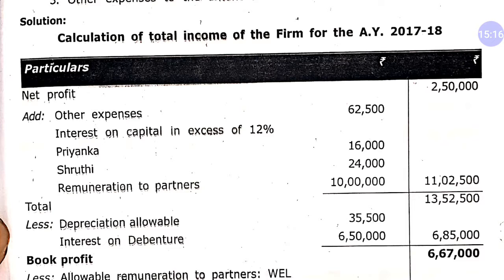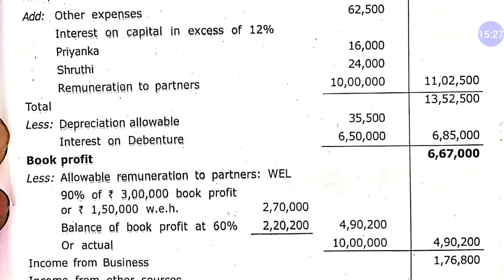Our total book profit is 6,67,000. Out of this, 3 lakh is adjusted. The remaining 3,67,000 we will take at 60%. So here we have 2,70,000 and 60% of 3,67,000 is 2,20,200. The total amount of remuneration according to 40B is 4,90,200.